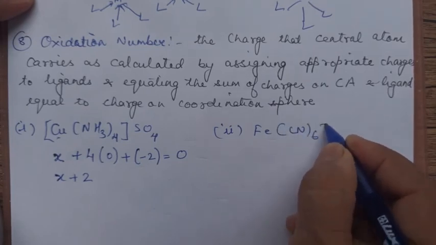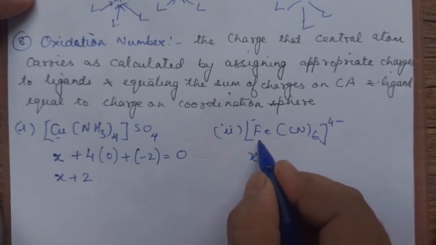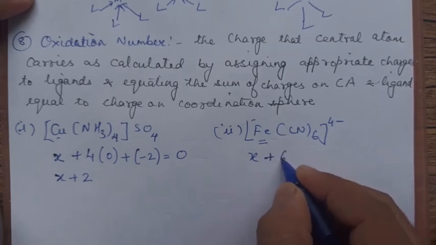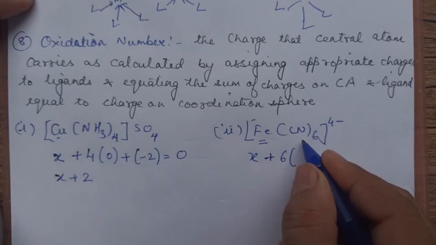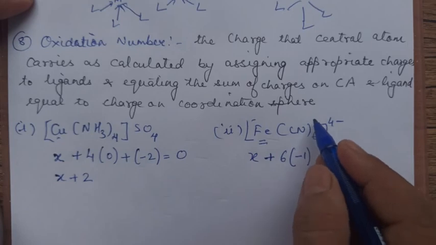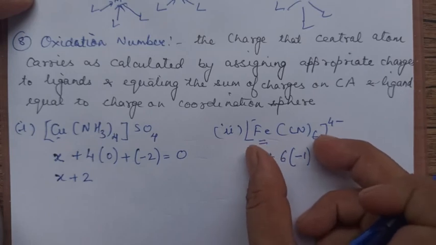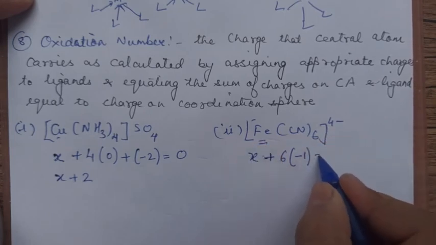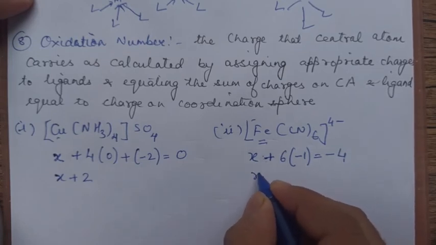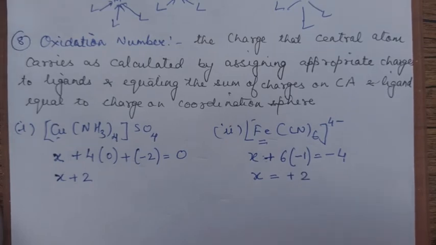Fe(CN)6 taken 6 times, 4 minus. X, because we want to calculate, always for the central atom you are calculating. X plus 6, this is a negative ligand, that's a -1. Now, this is just an ion given to you. If only an ion is given, then the sum of the oxidation states of all these species inside the coordination sphere will be equal to the charge present. If you solve it, you will get X is equal to +2. So, what is the oxidation state of Fe? +2.